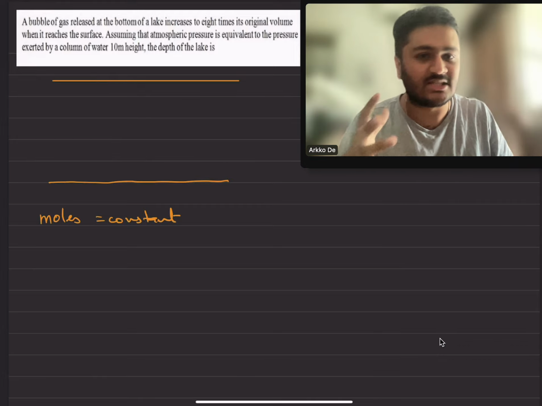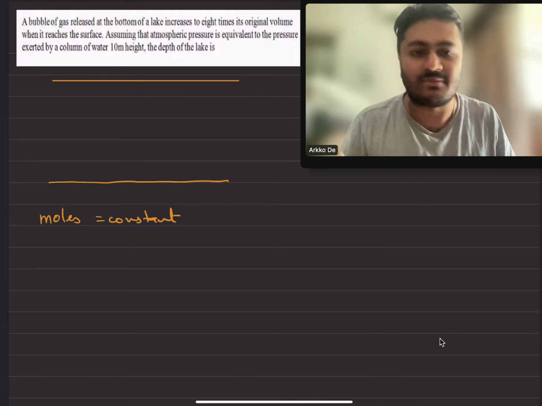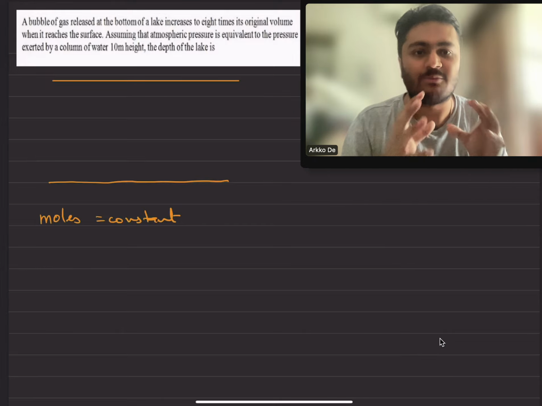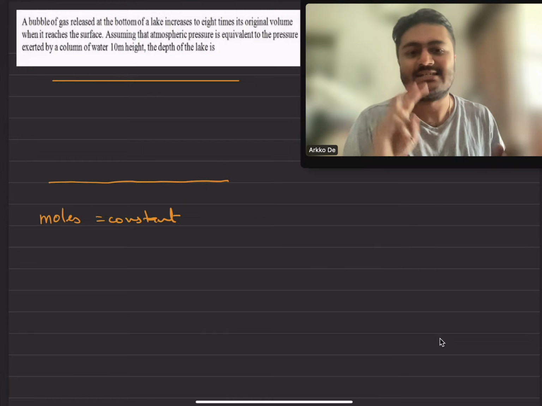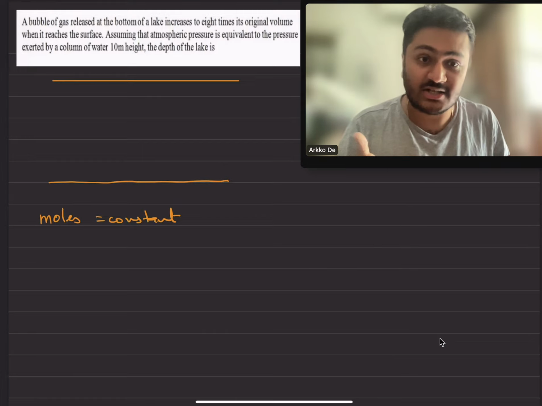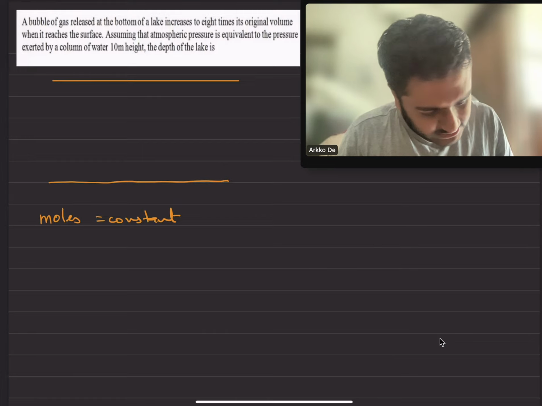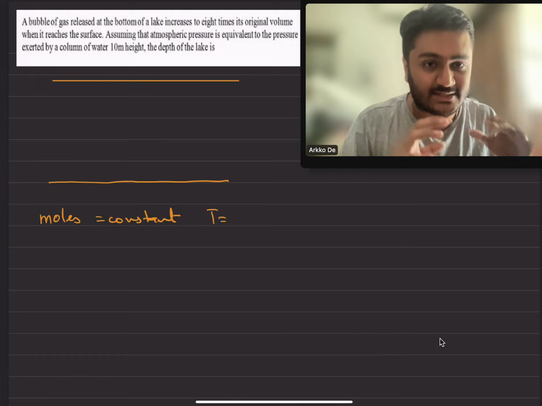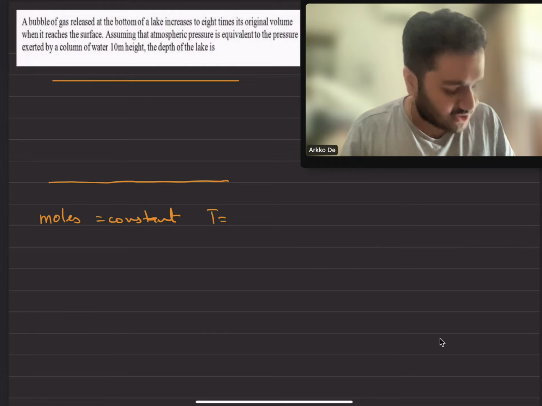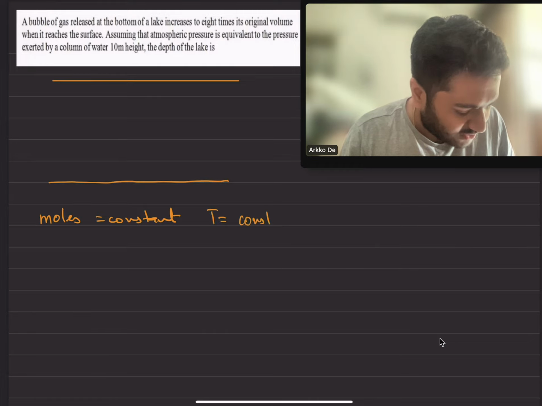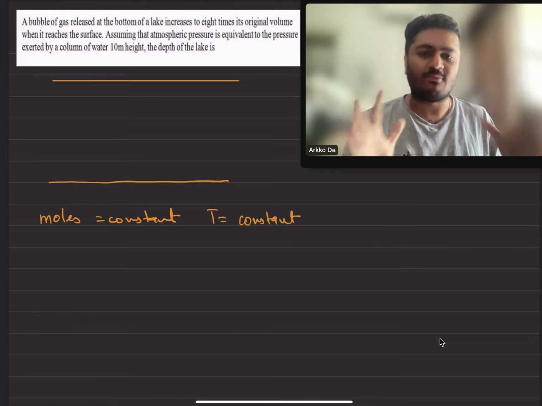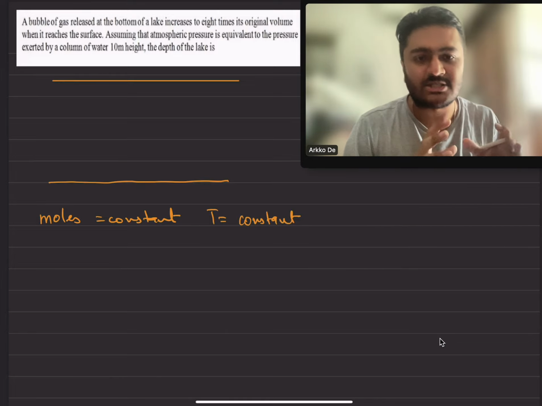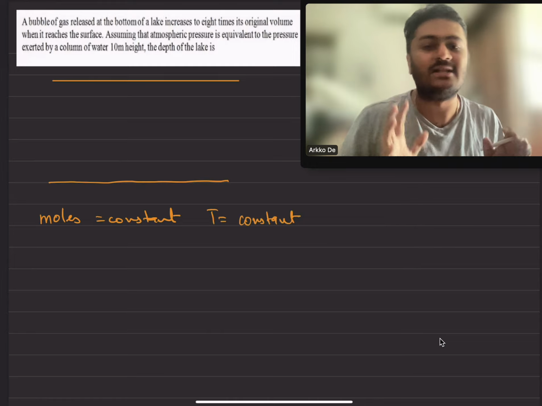There is no leakage in the bubble. If there is leakage, it will break immediately. So the moles of air inside the bubble is constant. Secondly, temperature is constant. Even if it's not true, we need to assume that it is constant in order to solve this question. They have not commented on the temperature, so I'm going to assume that it's constant. So when moles and temperature both are constant, we can apply Boyle's law.